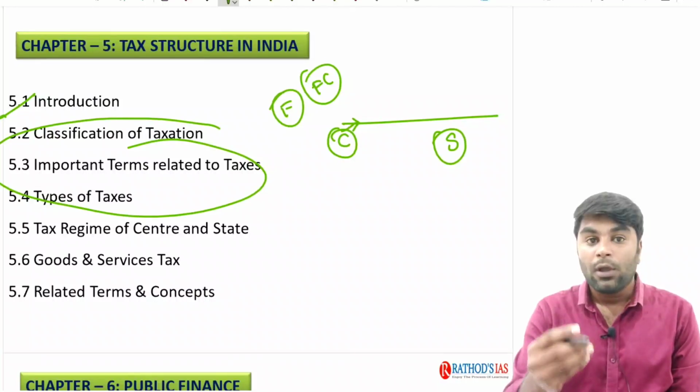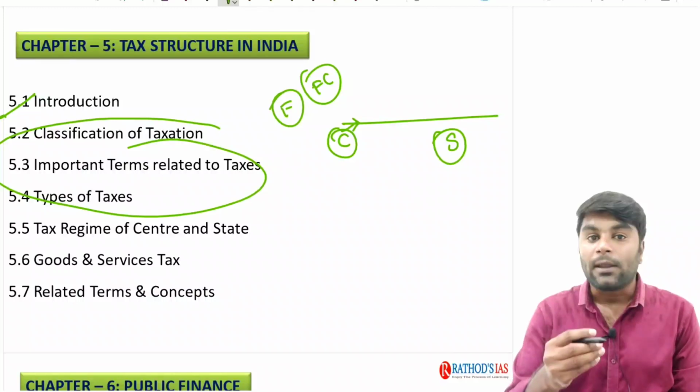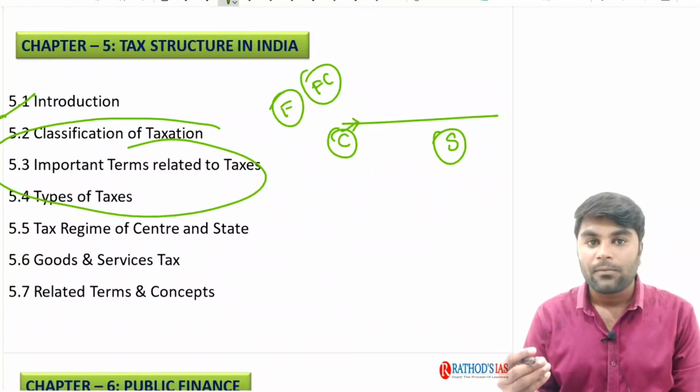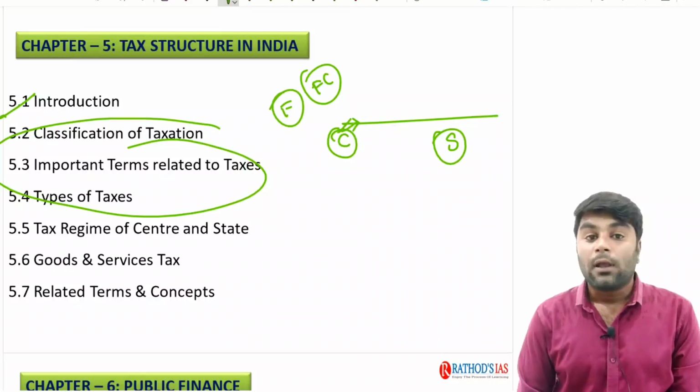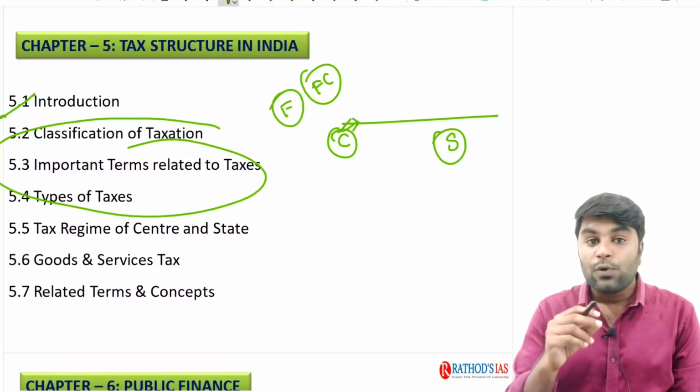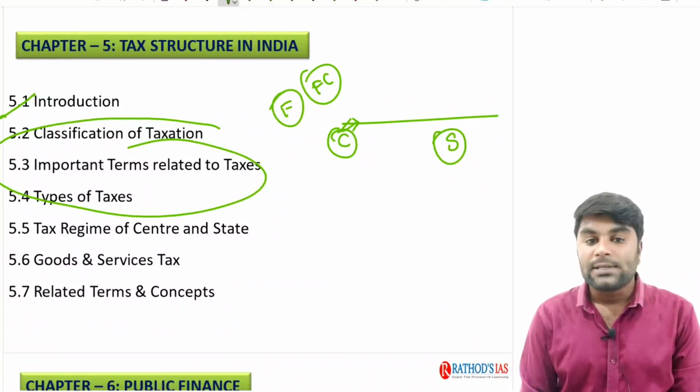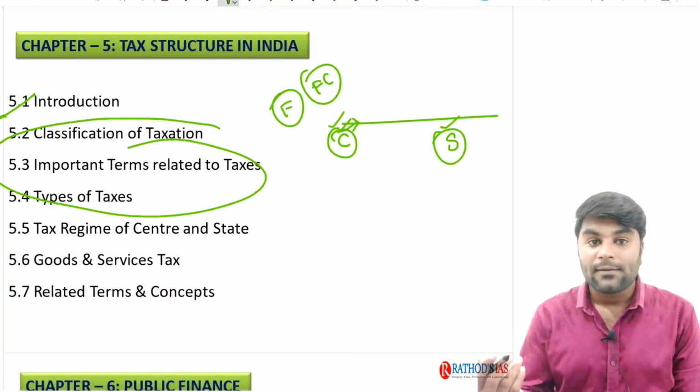As you already know, a welfare government has a lot of duties to perform, right? The Constitution has given responsibilities to be fulfilled by both the central and state governments. In order to fulfill those responsibilities, they need resources, right? From where do these resources come? They come from imposing taxes.